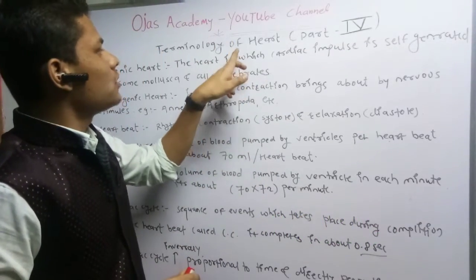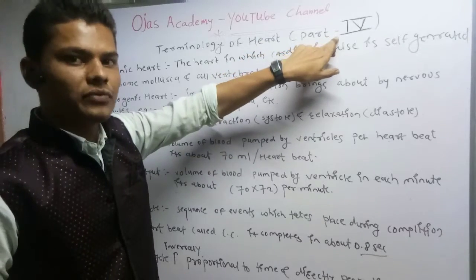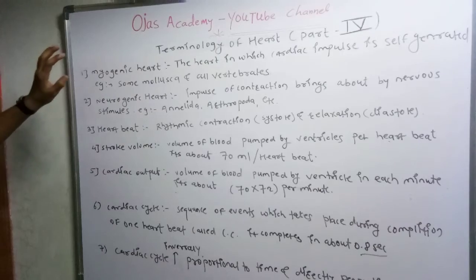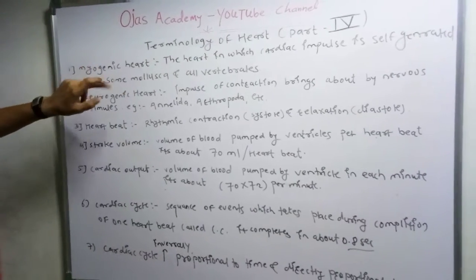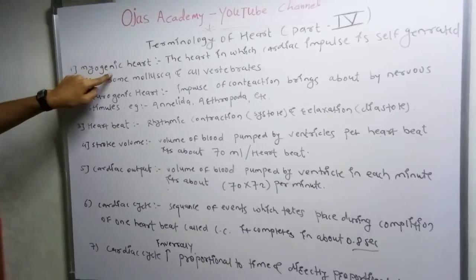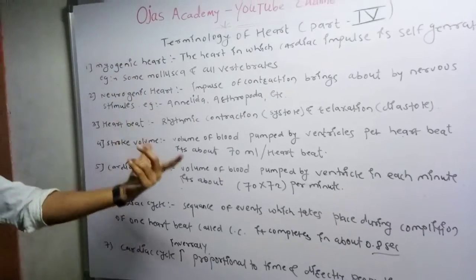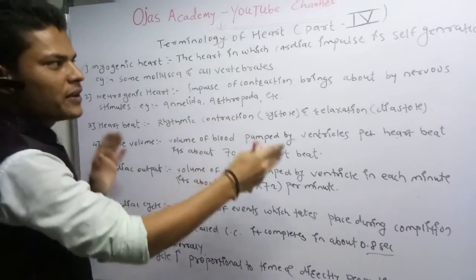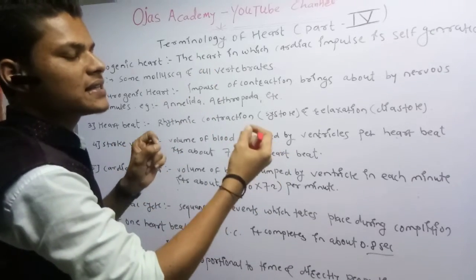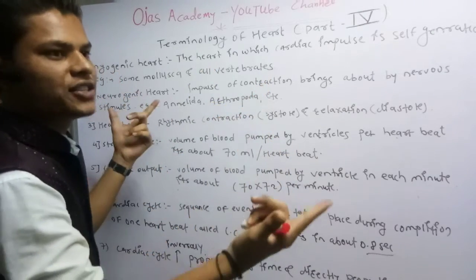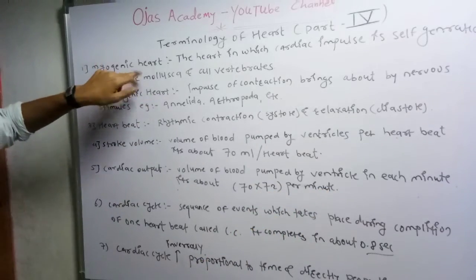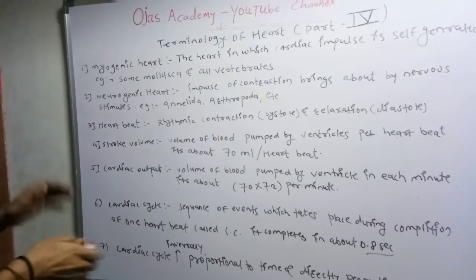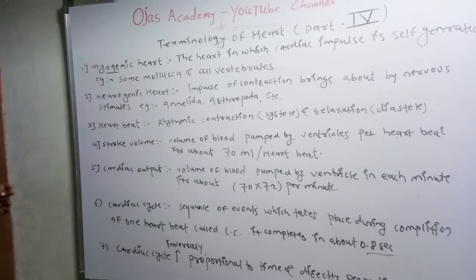Today we are studying the terminology of part 4. In the terminology, the first point is the myogenic heart. What is the myogenic heart? The heart in which the cardiac impulse is self-generated. Self means automatically generated. In the myogenic heart, the cardiac impulse is self-generated. We call it the myogenic heart.